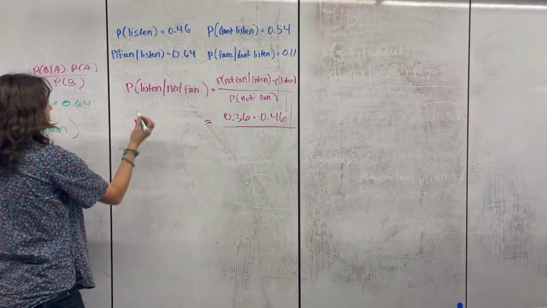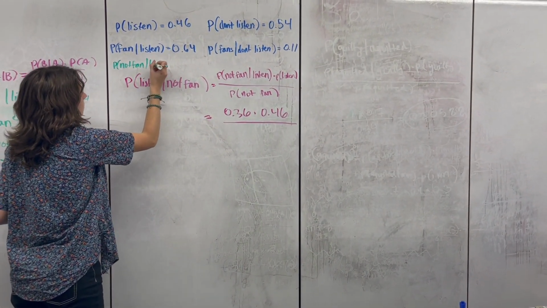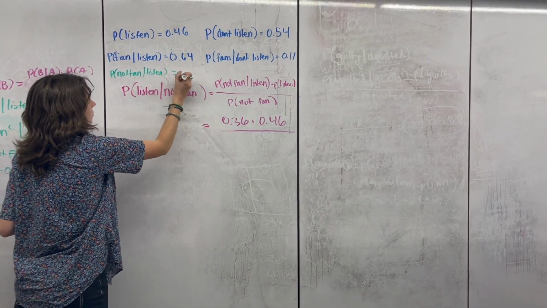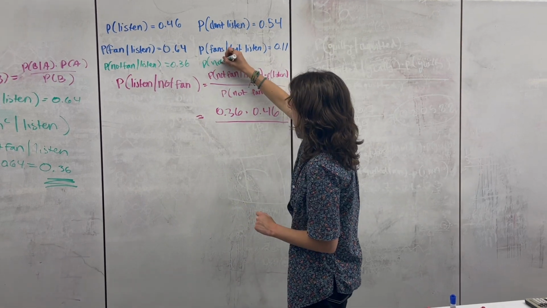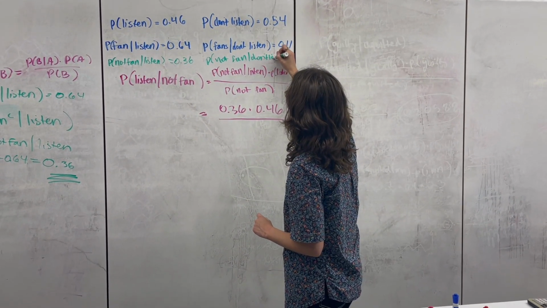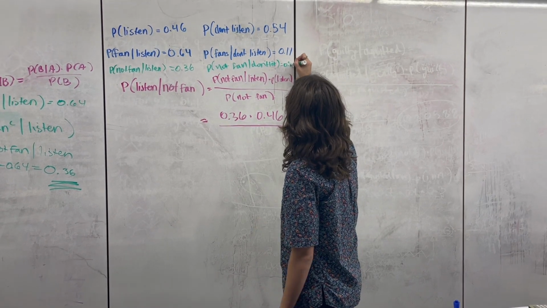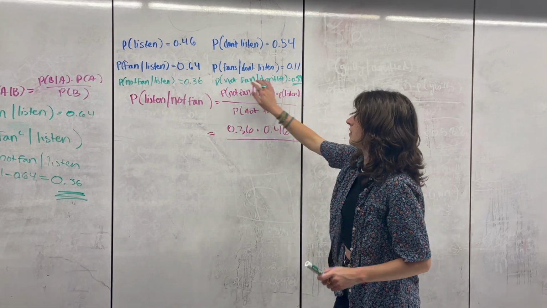So this one we found earlier, probability that not fan given listen equals 0.36, and then probability of not fan given don't listen is 0.89. So those are the two types of people that aren't fans.